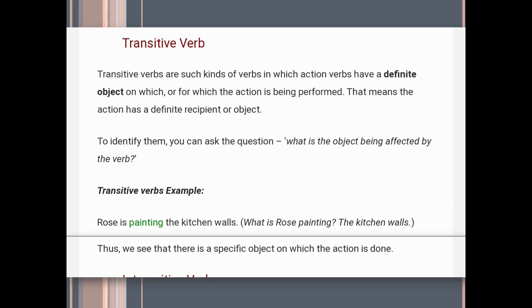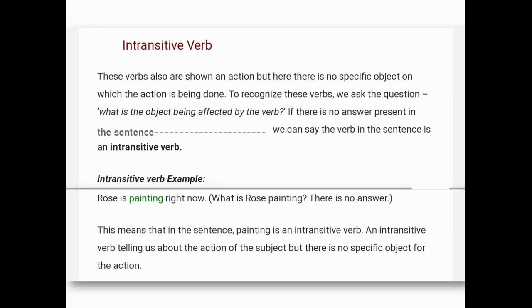See the example of transitive verb. Rose is painting the kitchen walls. Now here you can put the question, what is Rose painting? The kitchen wall. Means the kitchen wall is the object of the verb painting that is coming in the sentence. Thus we see that there is a specific object on which the action is done.